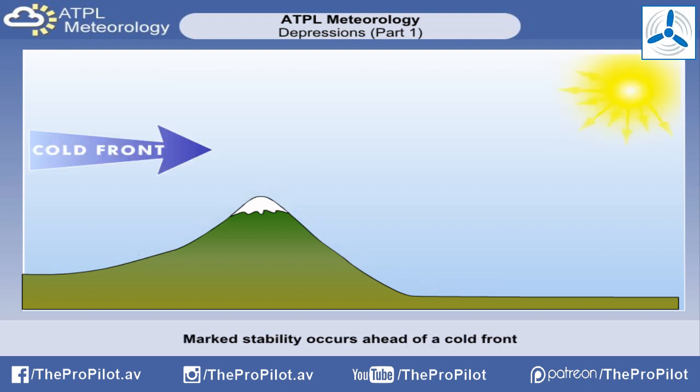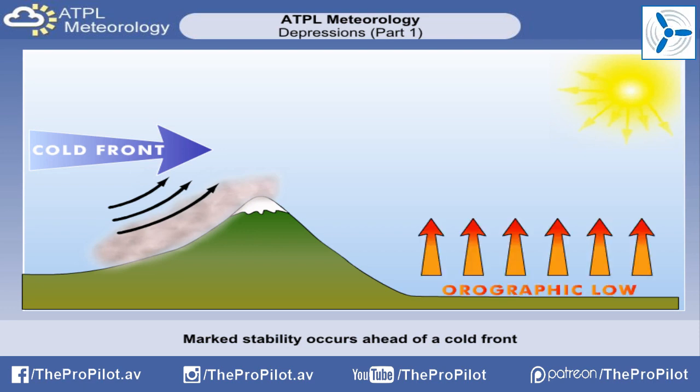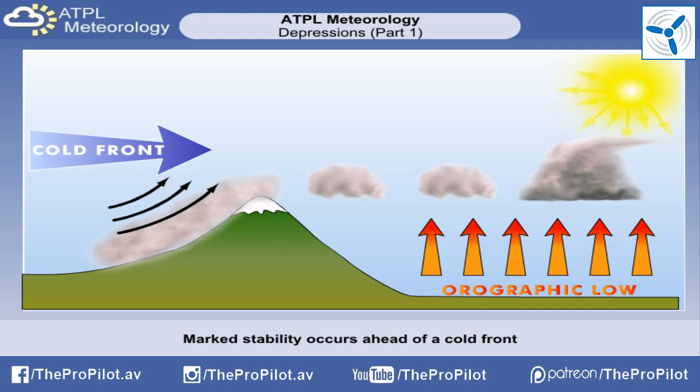We can also find very stable conditions ahead of a cold front. In this situation, there may be masses of low cloud forming on the windward side and just over the top of the high ground, with relatively clear conditions on the lee side as the air descends. The orographic low forms here, and severe convection may result on the lee side, caused by convergence of the low-level winds and strong heating by the sun in the absence of other cloud.